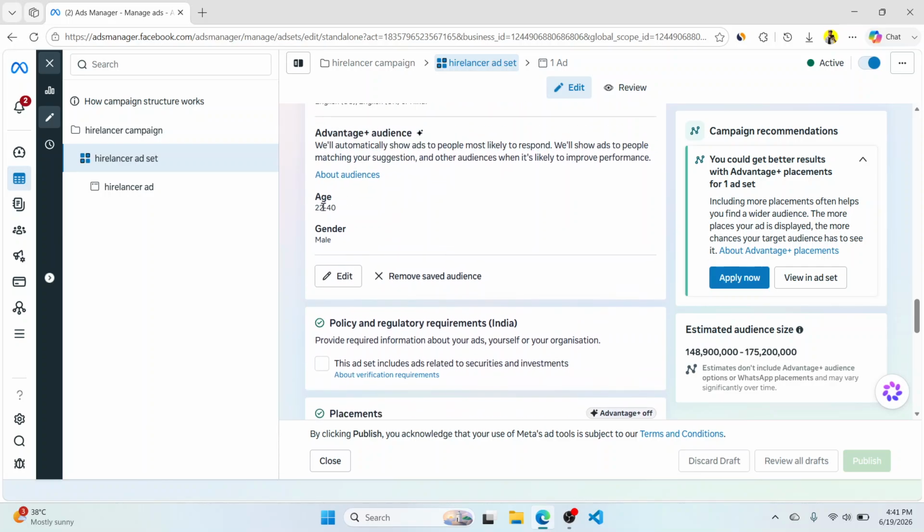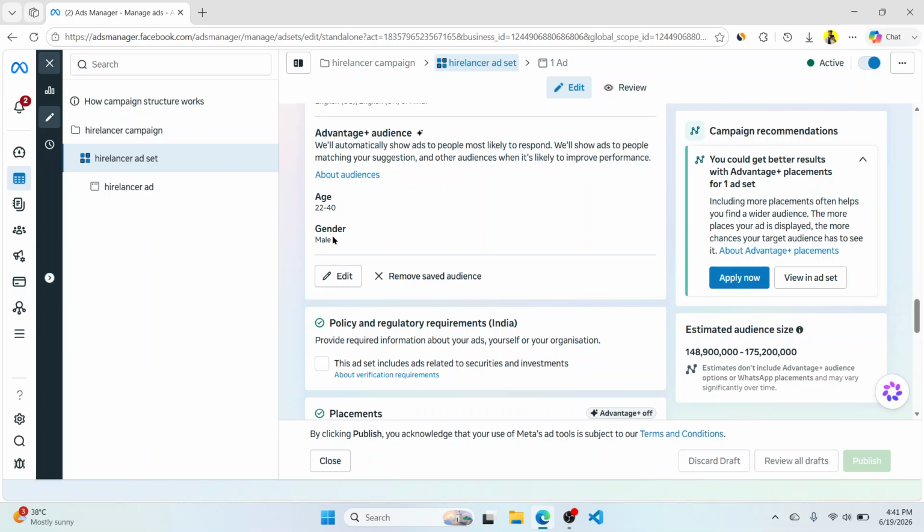Now again, you can see I just restricted the age limit to 22 to 40, which I understand is an important metric. And I only selected male because if you target unnecessary ages, genders, and interests, then Meta will keep showing you advertisements everywhere just for testing. And initially, you will just waste a lot of budget.